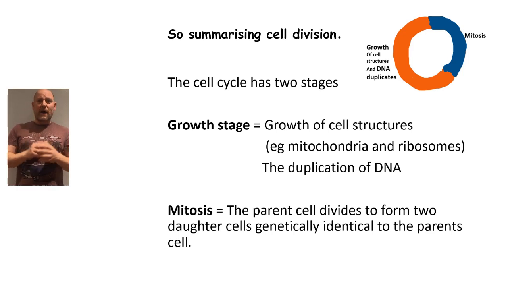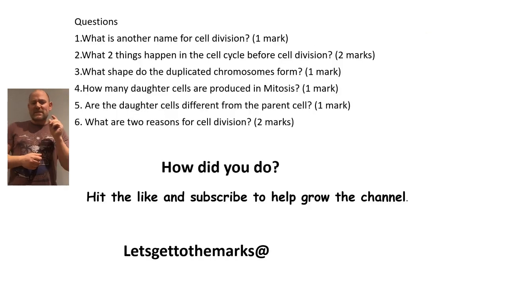You can pause the video now before I go through the answers. Okay, let's go through the answers. What is another name for cell division? Mitosis. What two things have to happen before cell division? That's growth of organelles and doubling of the DNA.